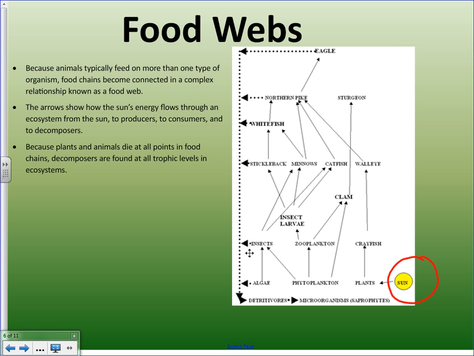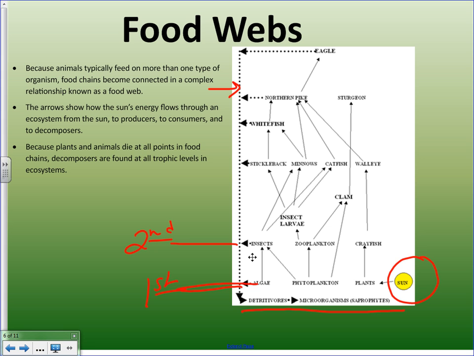Now, notice here that decomposers are sort of at the bottom, but there's this dotted line. And this tells us that decomposers can be found at all trophic levels because they break down dead and decaying plant and animal remains. Okay, so again, if we want to look at trophic levels, this level here on our food chain, that's the first trophic level. This one here is the second trophic level. Now notice that we have the third trophic level.